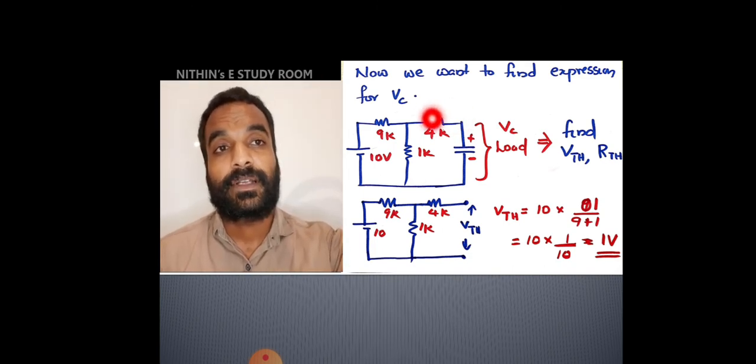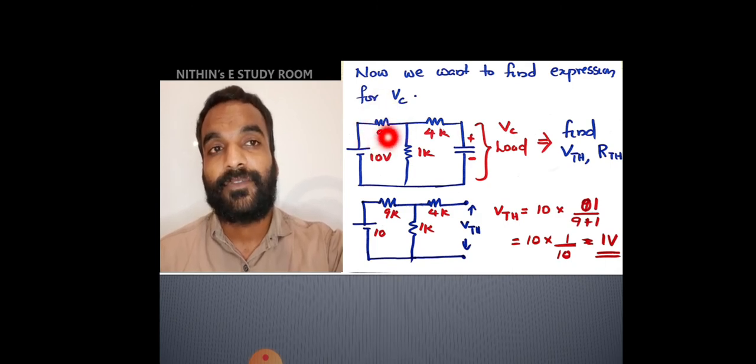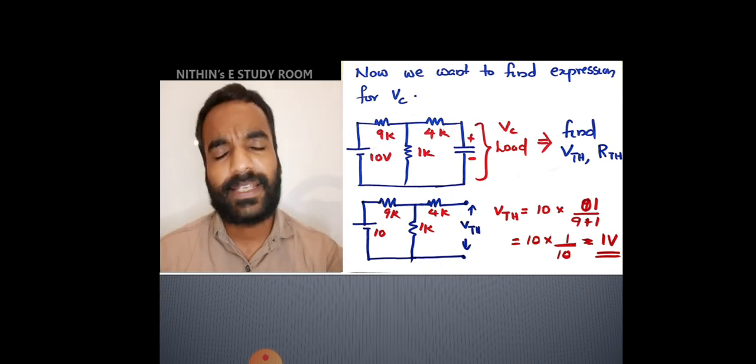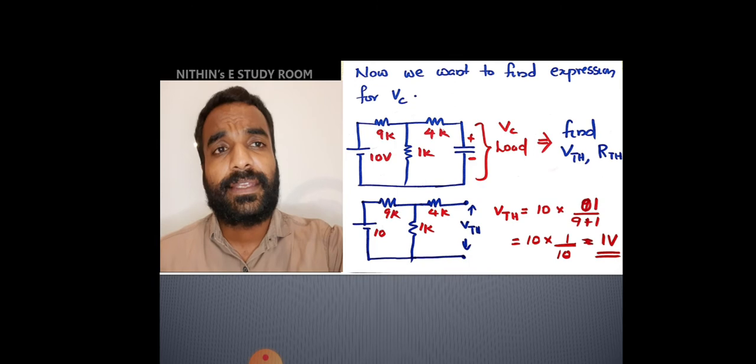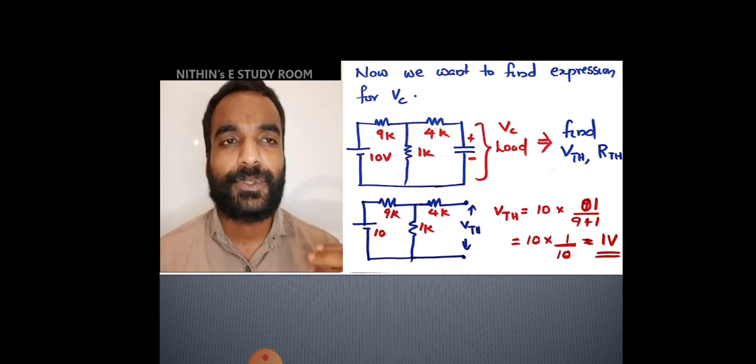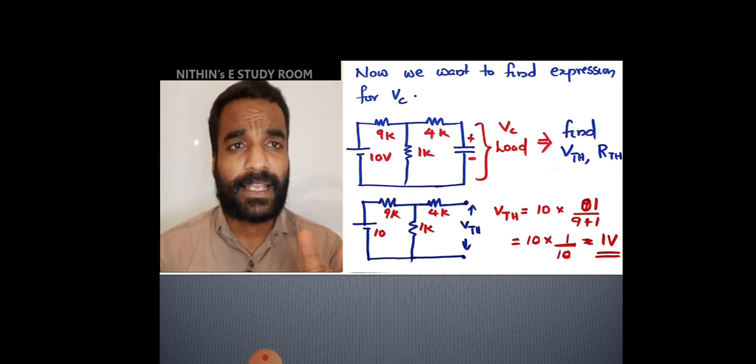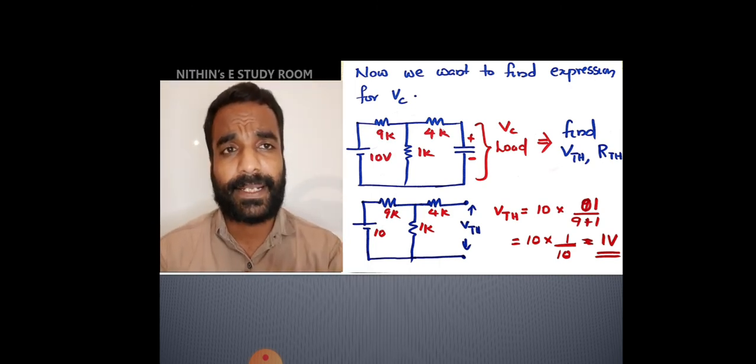But here, for this 9K resistor, how will we apply KVL? What will be the current? If the current passing through the 9 kilo ohm resistor is the same as the current through the capacitor, then we can easily adopt the last method like C dV by dt. But here the current is splitting into two parts. So KVL can be applied, but the current-into-resistor equations have some complexity.